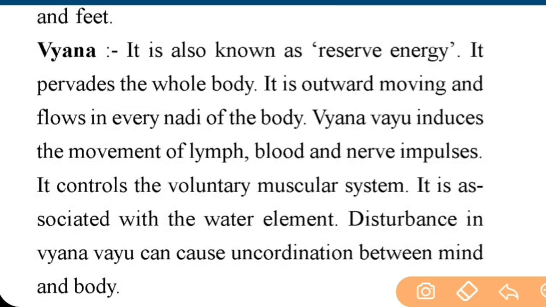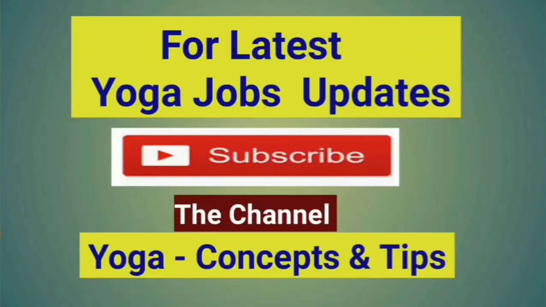It is associated with water element. Disturbance in Vyan Vayu can cause uncoordination between mind and body. Important point. So these are the 5 types of Vayus. In next video lecture, I will explain the various types of disease according to Ayurveda.